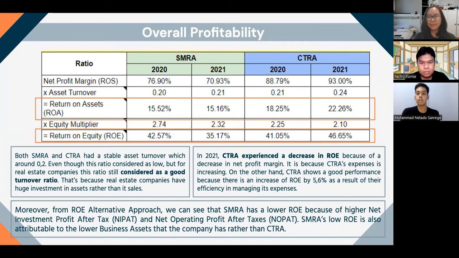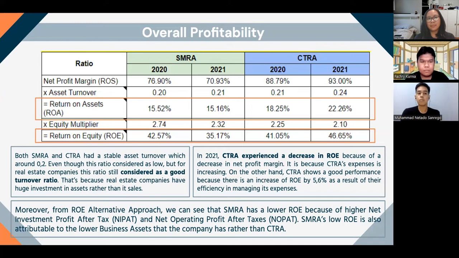For further explanation, in 2021, we can see that specifically CTRA experienced a decrease in the ROE ratio, in which further analysis shows that the reason for the decrease in ROE is because there is a decrease in the net profit margin. Further analysis shows that CTRA's expense is increasing. On the other hand, it can be seen that CTRA shows a really good performance because there's an increase of ROE by about 5.6% as a result of their efficiency in managing its expenses.